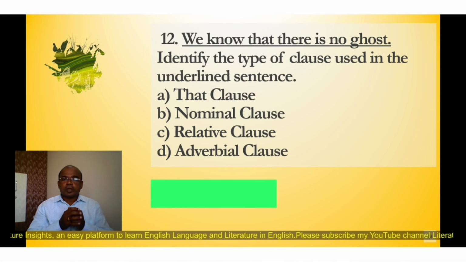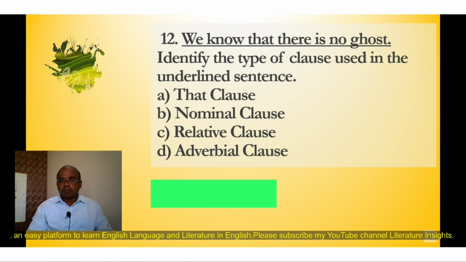Question number 12. We know that there is no ghost. Identify the type of clause used in the underlined sentence. Here again four options. A. That clause. B. Nominal clause. C. Relative clause. D. Adverbial clause.